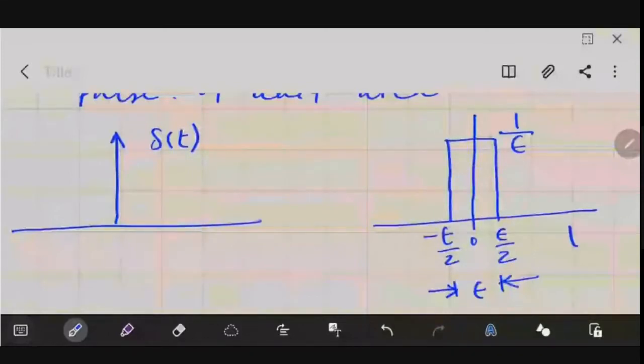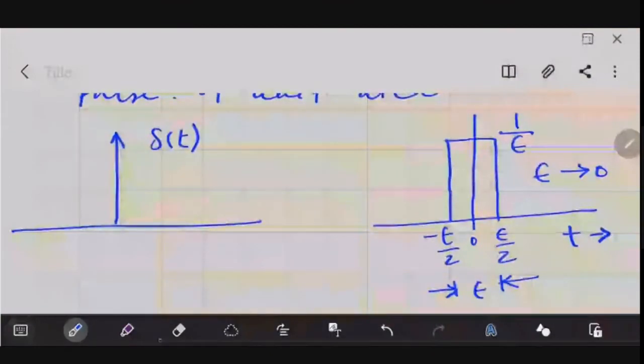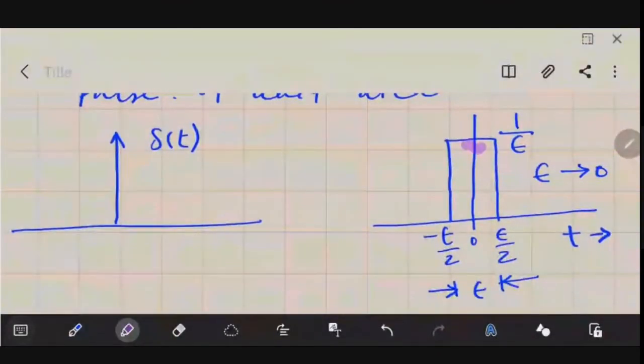And epsilon tends to 0. So what would happen if epsilon tends to 0? The width will tend to 0 while the height will go to infinity. However, if you integrate this, you have to find this area. If you find this area, it will be equal to 1. These are the characteristics of this unit impulse.